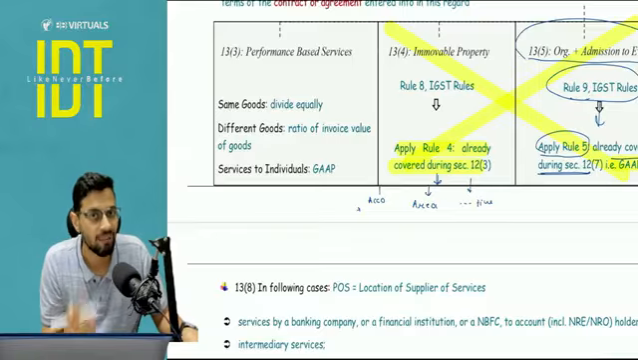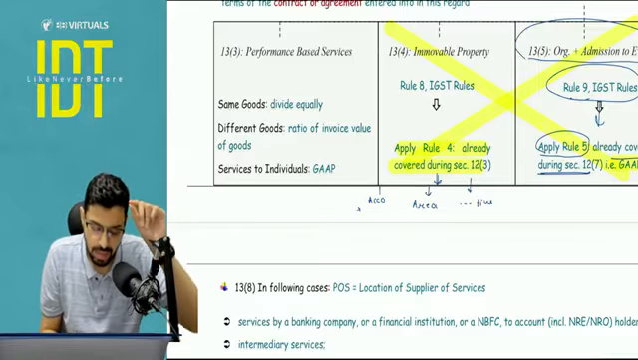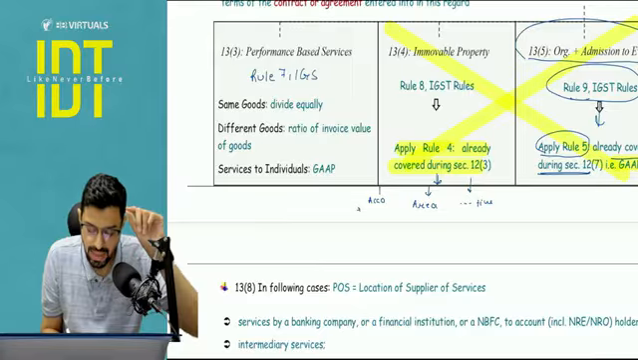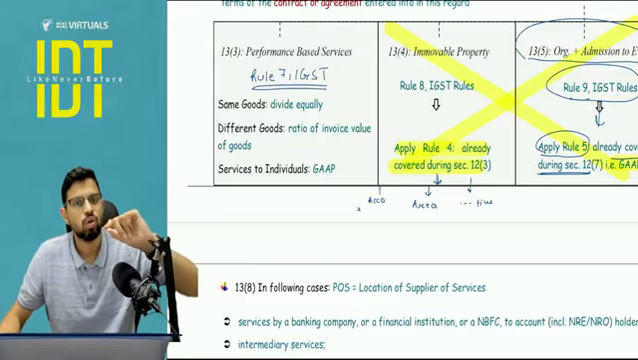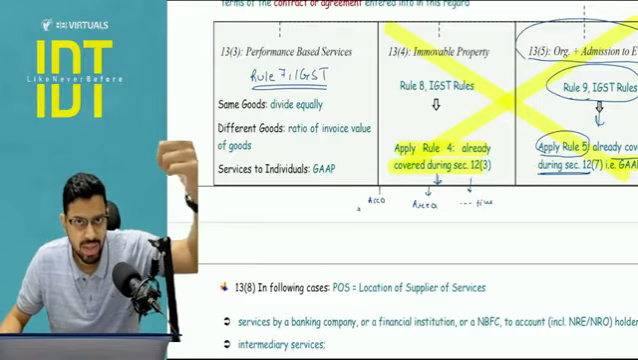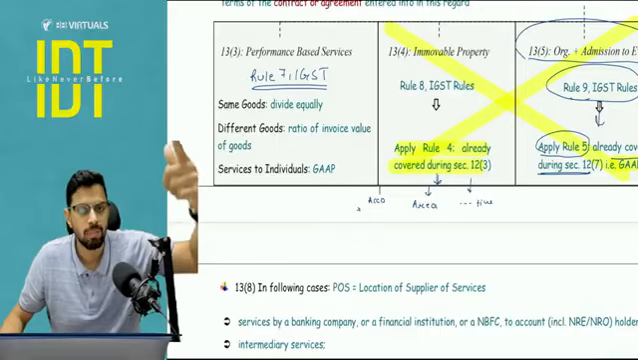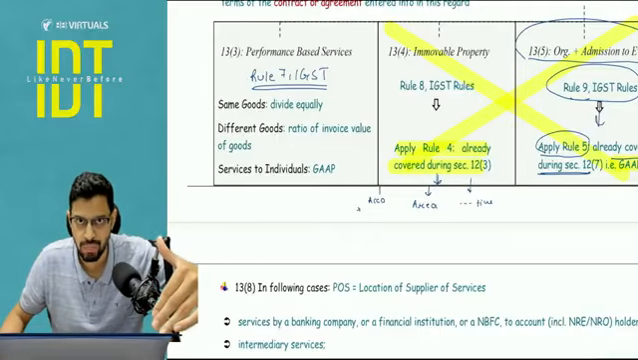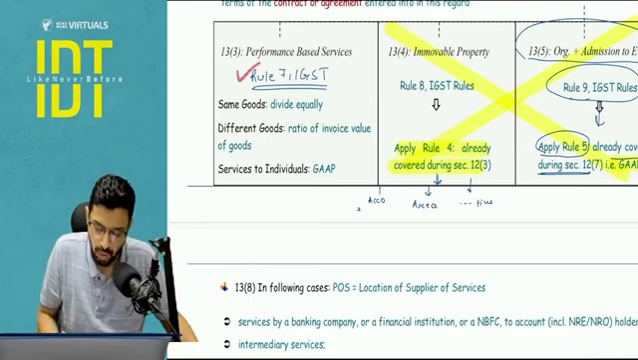This is something that you have to understand, because here this is basically rule number 7 IGST. Rule number 7 IGST. This you have to cover because we haven't covered this in section number 12. So section number 12 does not have any performance based services kind of subsection. So here we have to cover rule number 7.